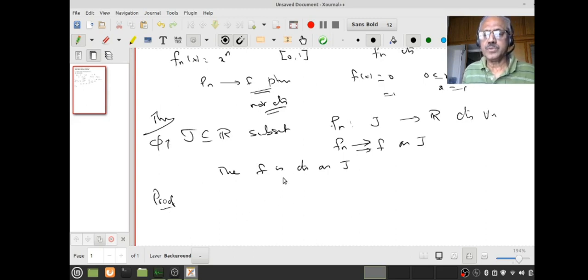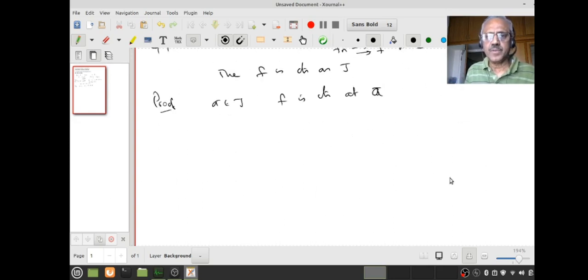If I want to prove F is continuous on J, what does it mean? I have to say F is continuous at each and every a in J. So fix a in J, then I have to say F is continuous at a. If I want to prove F is continuous at a, what do I have to do? I have to estimate mod Fx minus Fa.